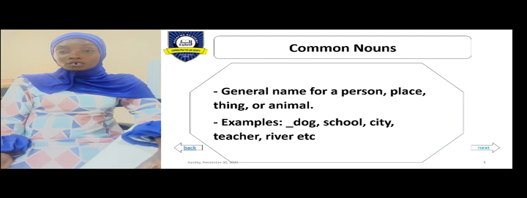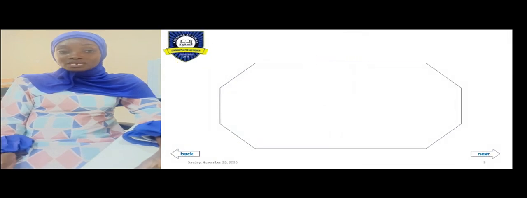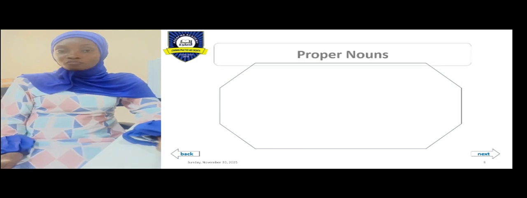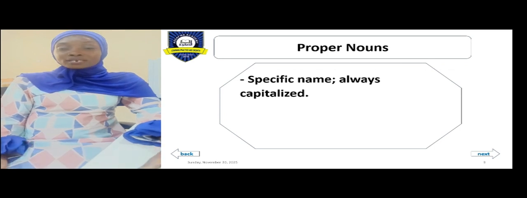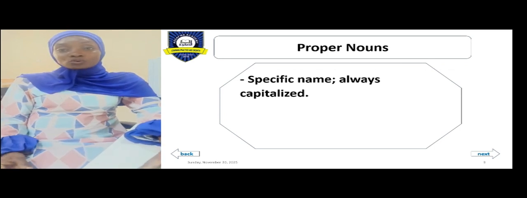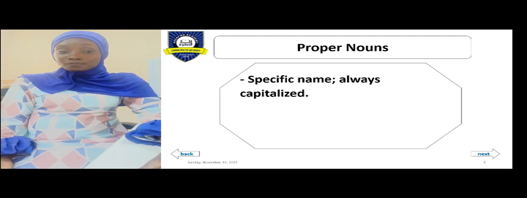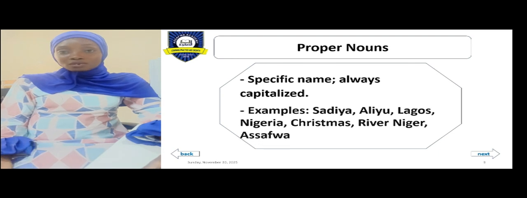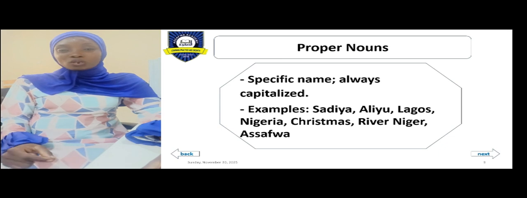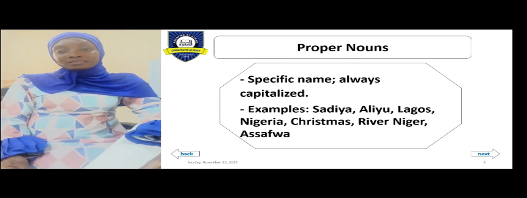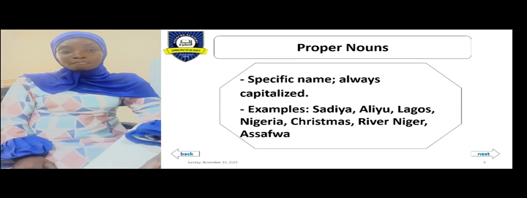Now we also have a proper noun. Proper noun on the other side means a specific name of people and things and places, and we always start the proper noun with a capital letter. Example, we have Sadia, Aliu, Lagos, Nigeria, Christmas, River Niger, and Asafwa. These are particular names of people and places, so we always begin the proper nouns with capital letter.